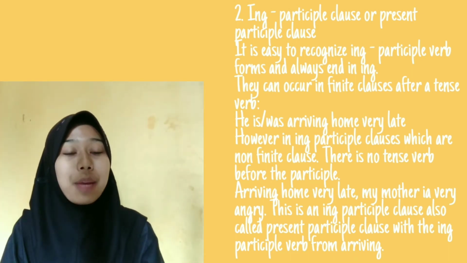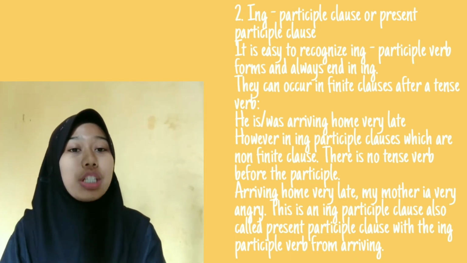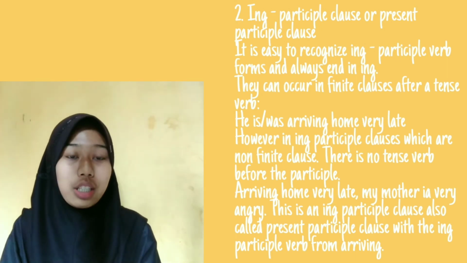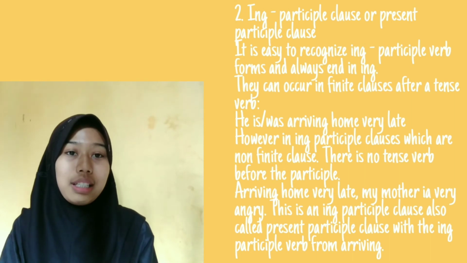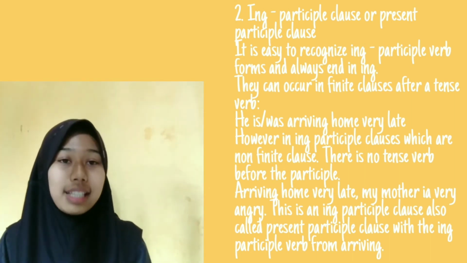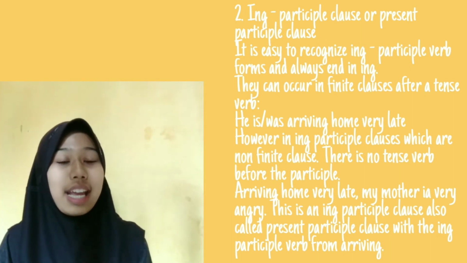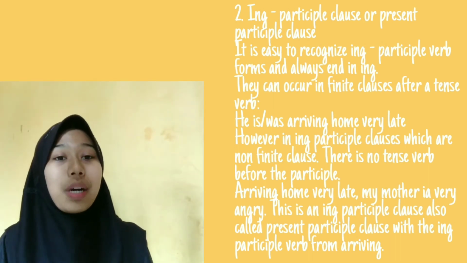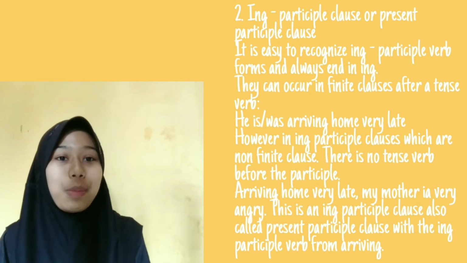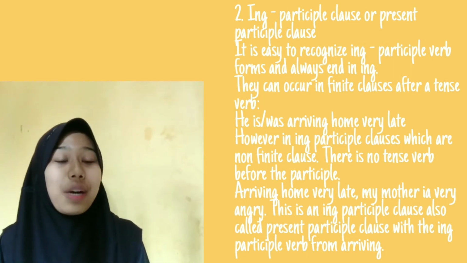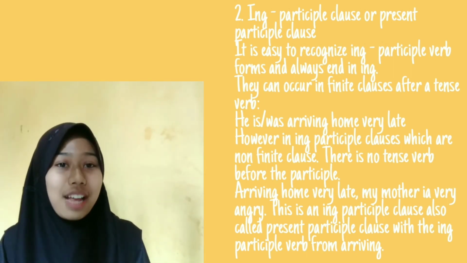However, in ing participle clauses, which are non-finite clauses, there is no tense verb before the participle. Arriving home very late, my mother is very angry. This is an ing participle clause, also called present participle clause, with the ing participle verb form arriving.